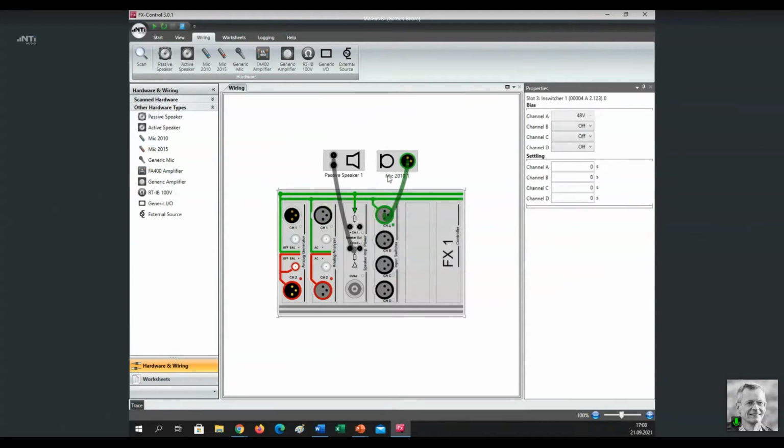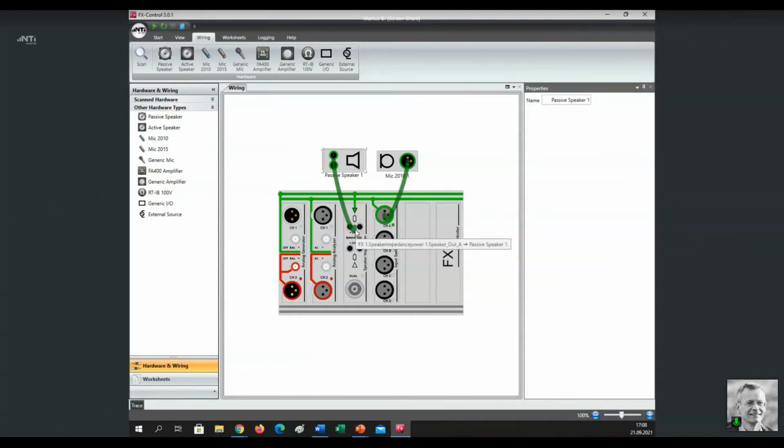So this virtual representation, sorry, I have connected that to the wrong output. This is the one. This is the correct one. You see that here now it has turned green. That shows me that now the link is correct.